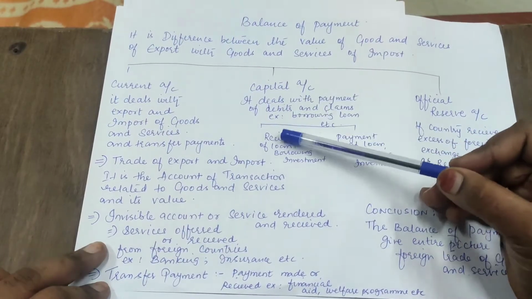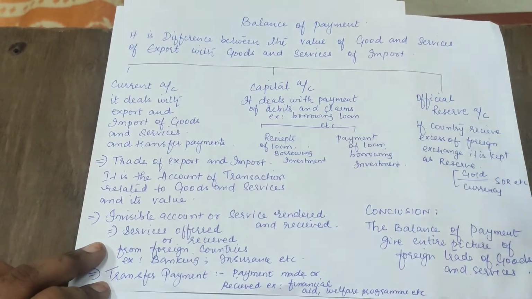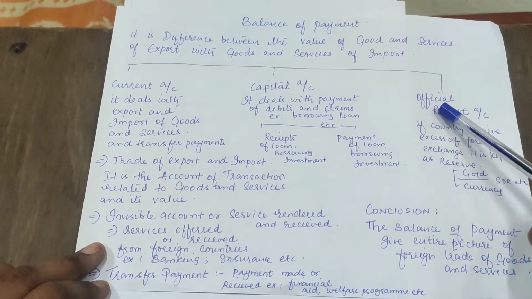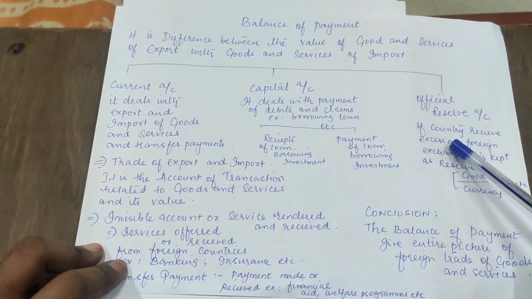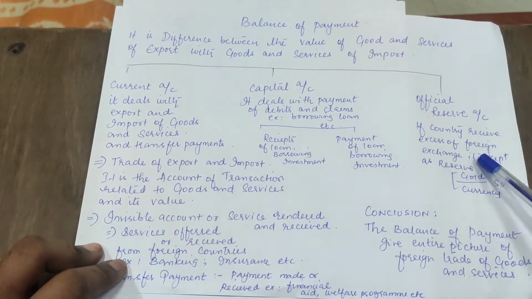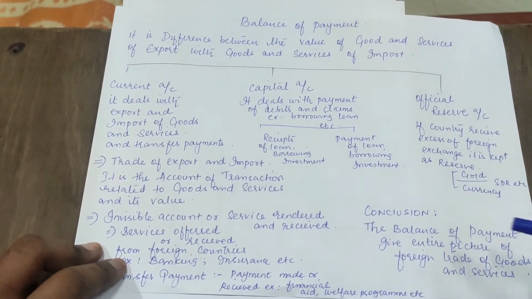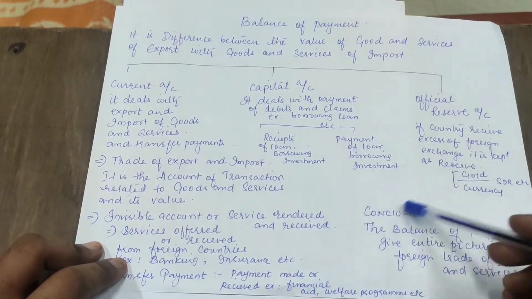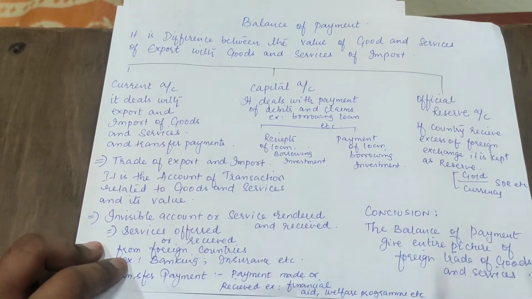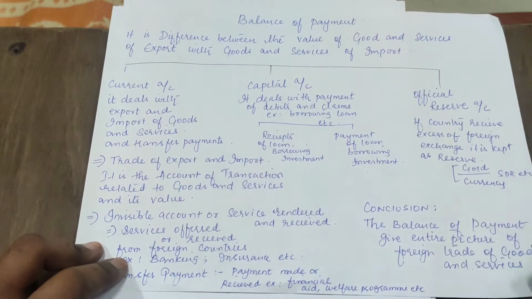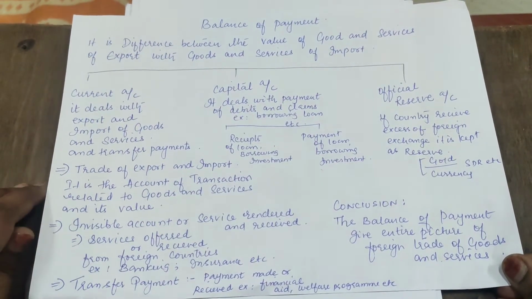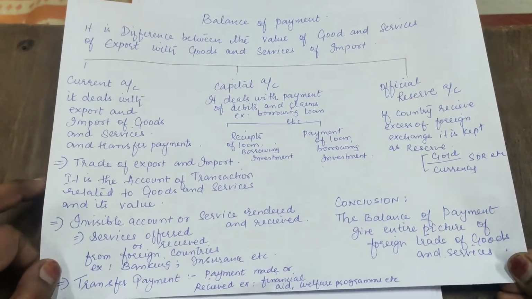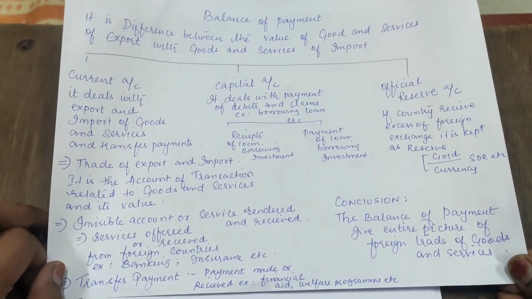Capital account is the receipt and payment of borrowings, loans and investment. Official reserve is any excess foreign exchange that you keep as a reserve in the form of gold, currency or SDR. So the conclusion is that it gives you the entire picture of foreign trade. Okay, so that is it. I hope this video is going to be beneficial for you to write your 6 marks.